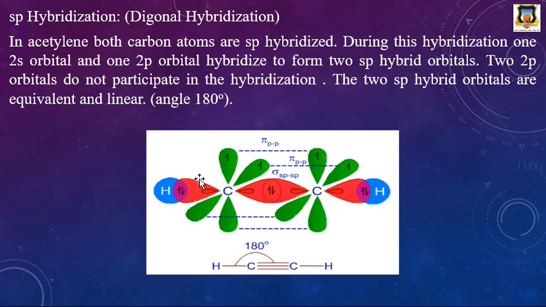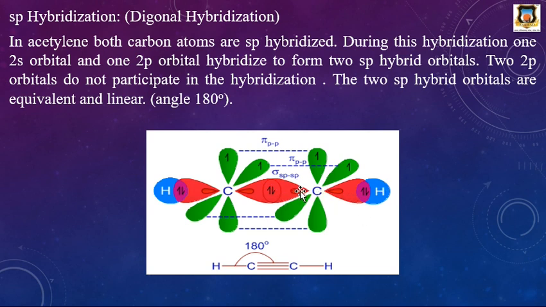Here in sp hybridization, one 2s and one 2p orbital of each carbon atom undergo sp hybridization. These are the two sp hybrid orbitals of each carbon atom.